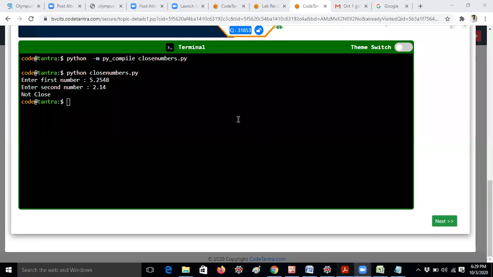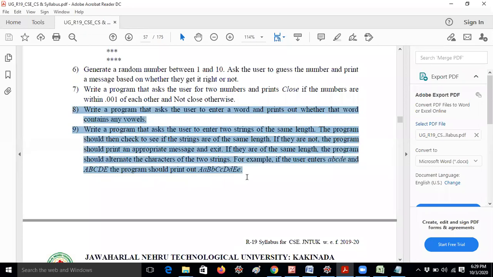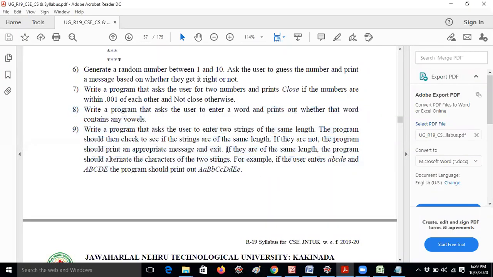Next question. Now this is a meaningful question. According to my thinking, the 8th and 9th questions are very important from an interview point of view. I always check the previous papers of MNCs and various companies, and we conduct placement drives in our college, so according to my knowledge, 8th and 9th are very important questions. Some questions are very good and meaningful also. If there is meaning in it, that is a very good question actually. So let me continue with the 8th question.